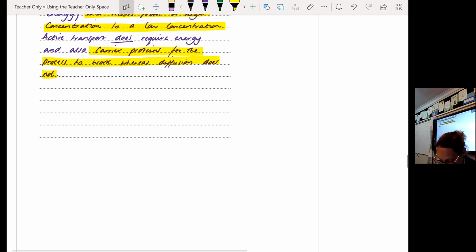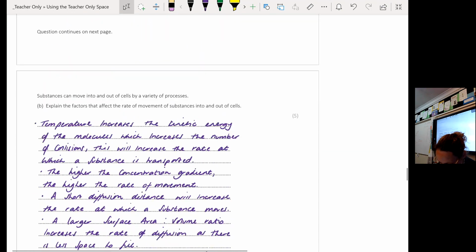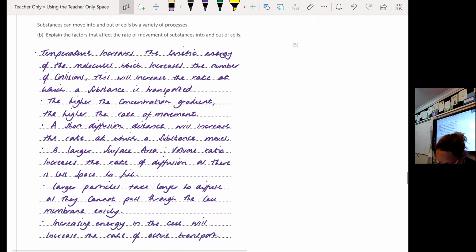Then we had this question, which was quite sneaky. It says substances move into and out of cells by a variety of processes, and it says explain the factors that affect the rate of movement of substances into and out of cells.